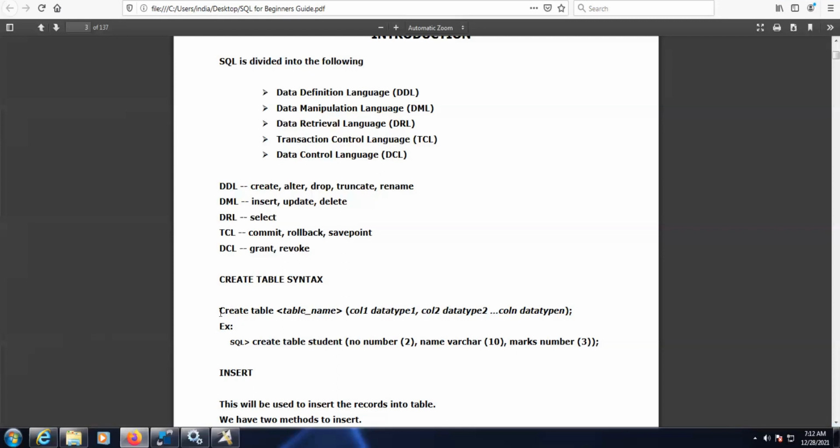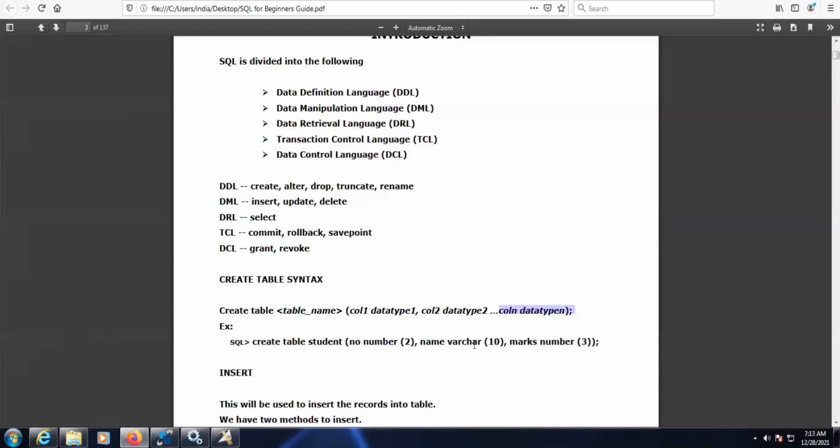So if you see here, this is the syntax: create table, table name, and column 1 data type 1, column 2 data type 2, and so on. We have to provide a comma here. So create table, the student table we are creating, with a number, NUM, or number, whatever you can use. Name is always a string data type, since our names are strings.